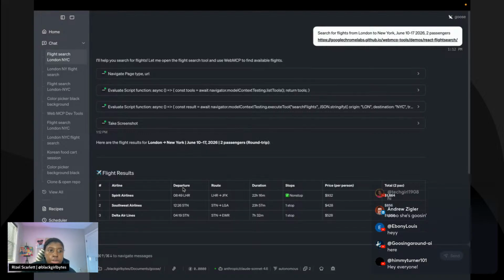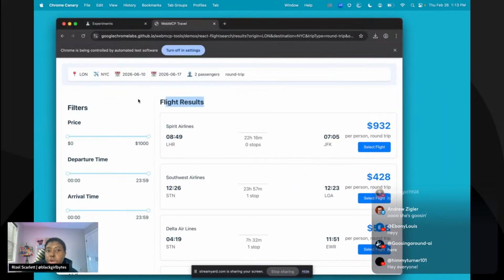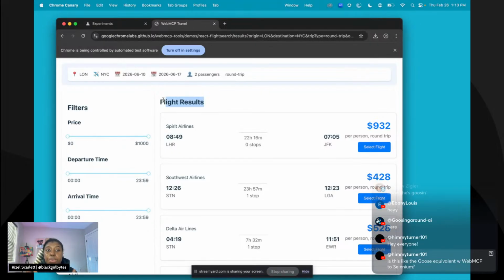So this is kind of cool where now you have it being client side. If you created an MCP server for like Delta or United or something like that, you may have to keep updating the MCP server to match whatever the API changes are. But if you have a website that already has WebMCP built in, like the way they build a website, we'll see from the one that I made. We're going to do one more demo of a demo site, and then I'll show you guys the site that I made. But there's literal tool calls inside of the website's source code, and that is what the AI agent will look at to understand, how do I search for flights? Oh wait, there's a search flights tool.